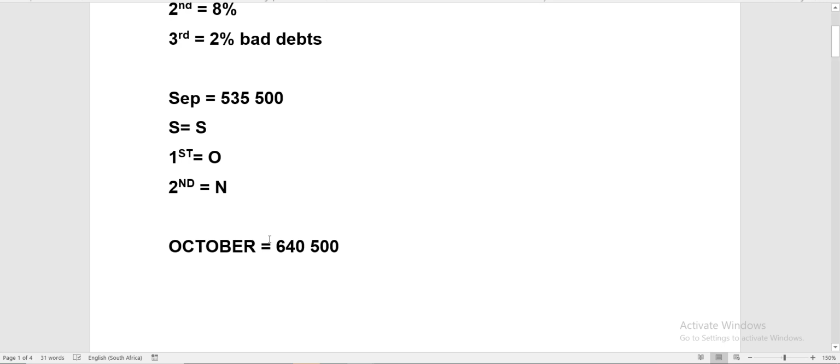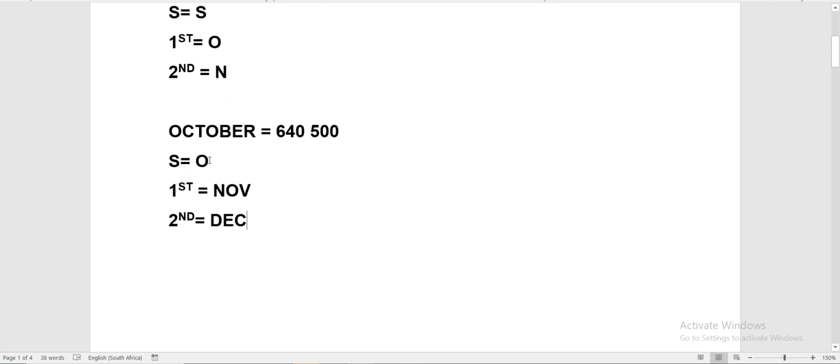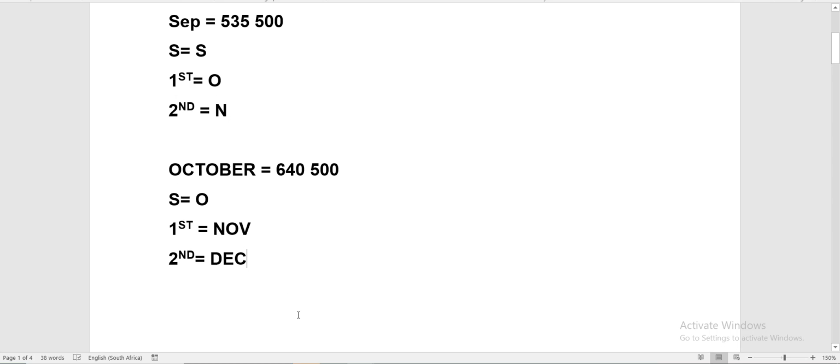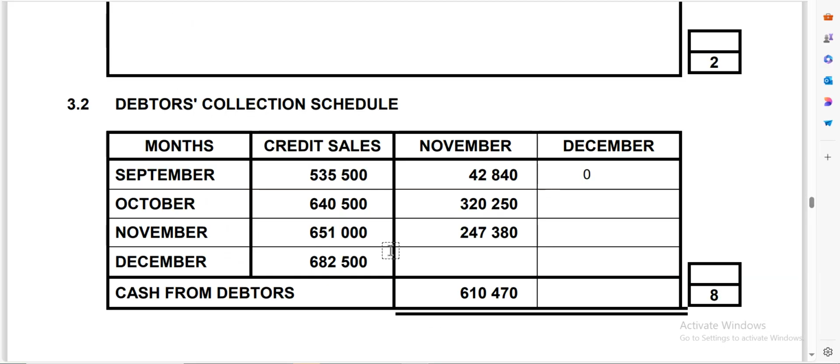Same month as October is October, right? And then the first month is going to be November, which affects our collection. And then the second month is going to be December, which also affects our collection. So we need to check which one is given to us. Remember, it's a race against time.